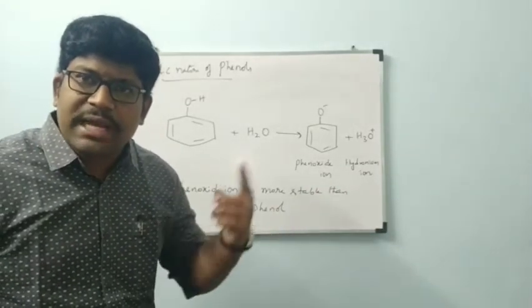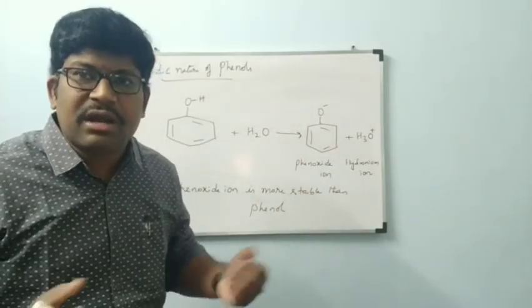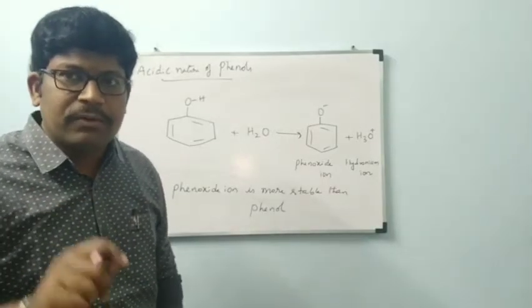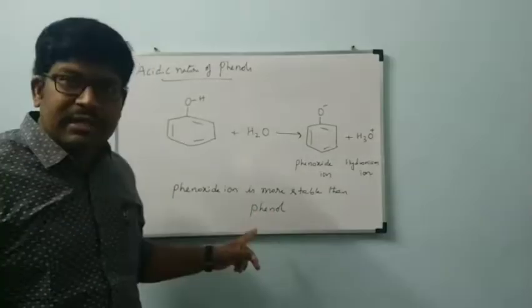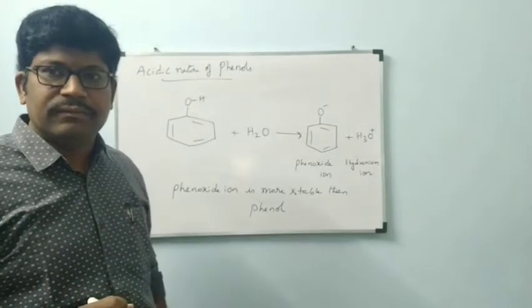When phenol is converted to phenoxyanion, it will donate H plus ions easily. That means it is a very strong acid. I would like to prove that. If I prove phenoxyanion is more stable than phenol, then phenol is more acidic. Is it correct or not?